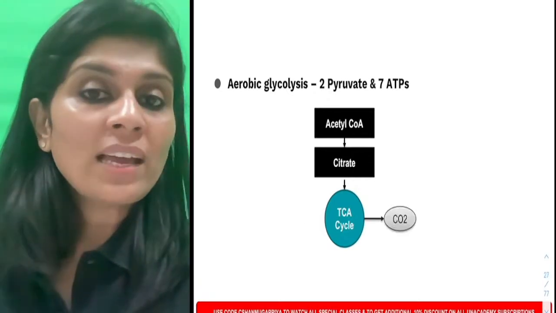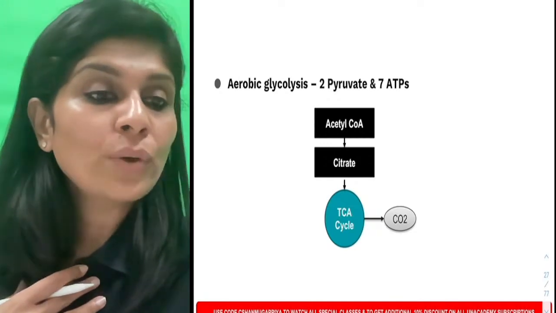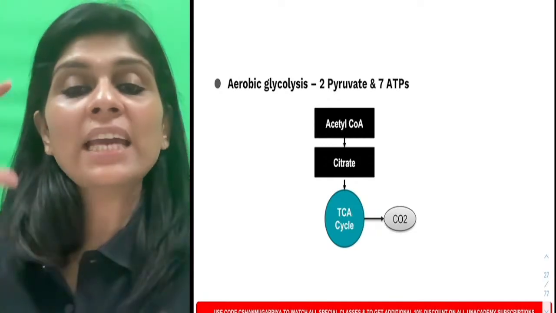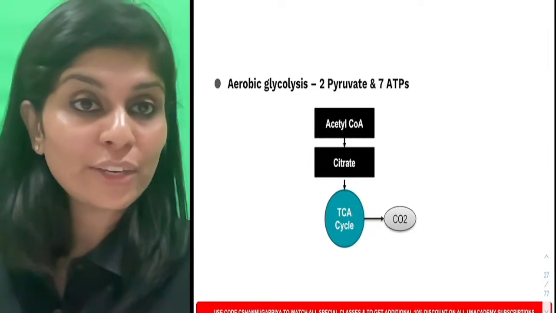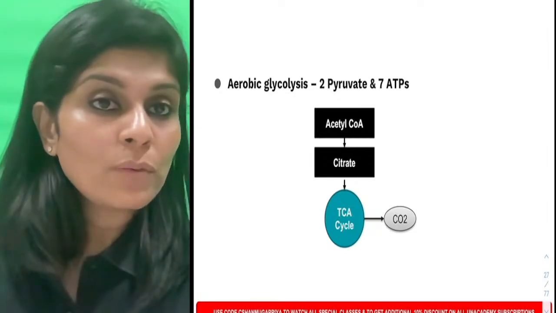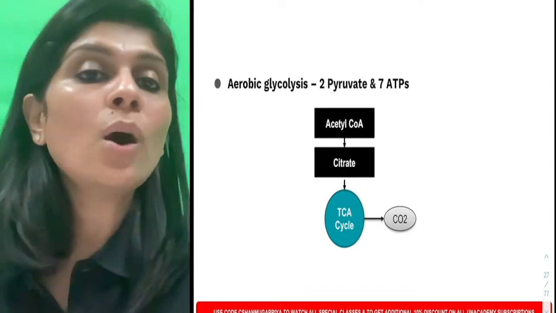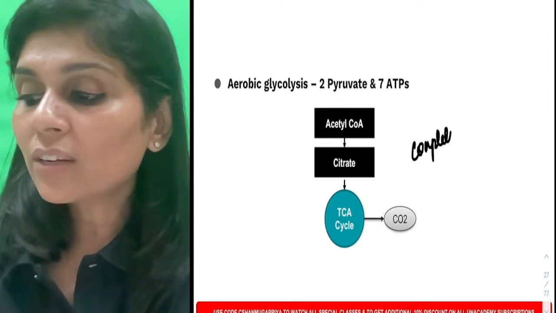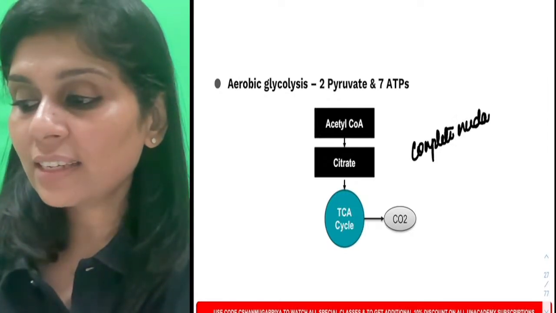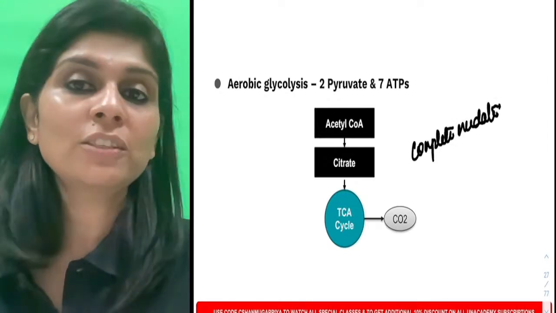Do you now understand why we are interested in knowing about citric acid cycle? Because any fuel which gets into citric acid cycle can come out as carbon dioxide, and that is what we want because we can exhale out carbon dioxide. So this is called a complete oxidation process. Do you understand this?